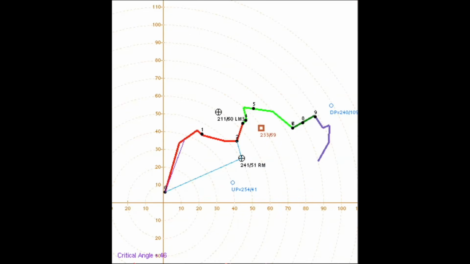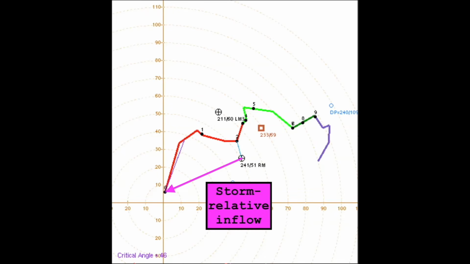The amount of inflow that supercells in a given environment may have can be determined using a proximity hodograph. For those who aren't familiar, a hodograph is a plot of the wind speed and direction at each level of the atmosphere. We can draw a vector from our estimated storm motion, given by this black bullseye here, to the lowest point on our hodograph, which represents the surface. This vector illustrates our storm relative inflow. The longer that vector is, the more storm relative inflow supercells may have, and the more outflow that'll be needed to balance out the inflow.